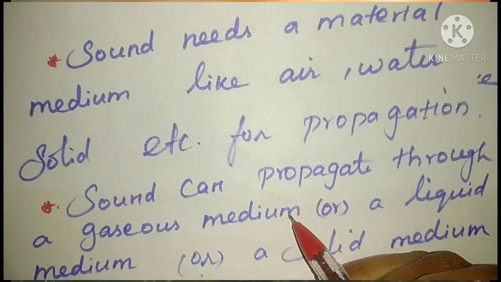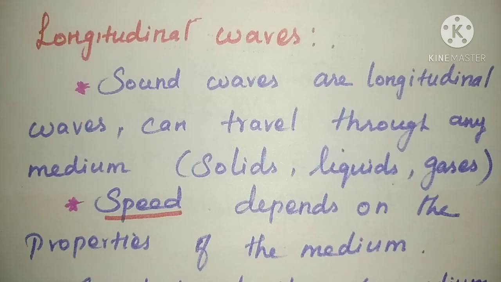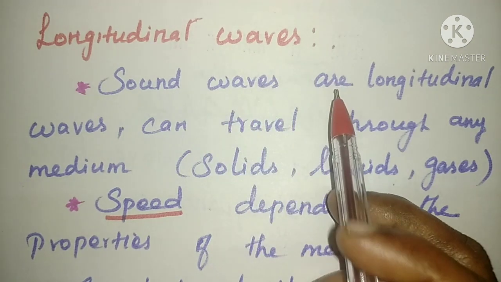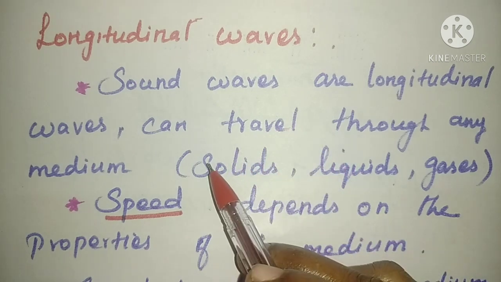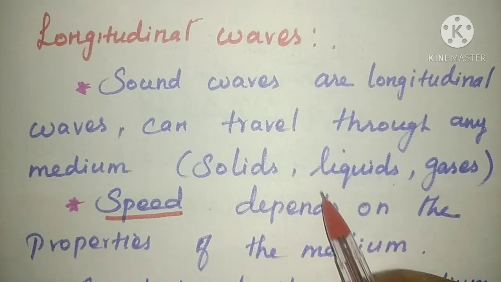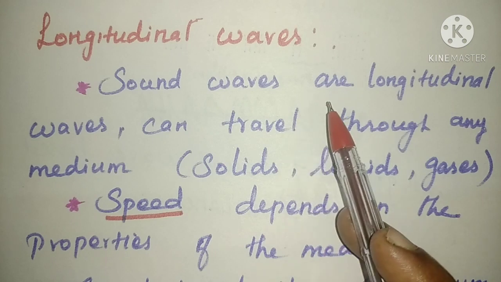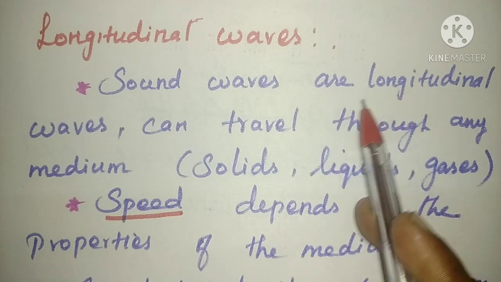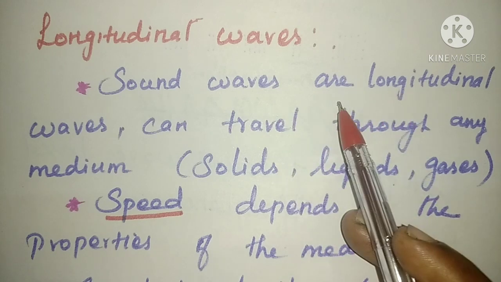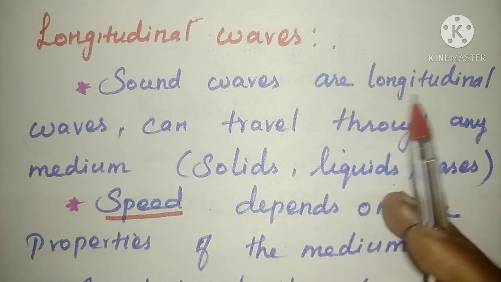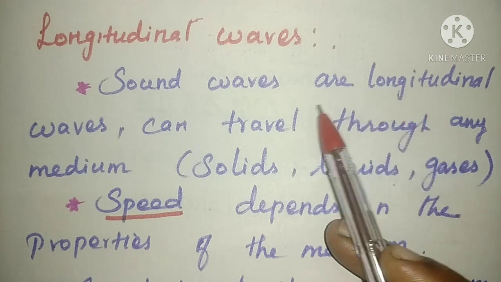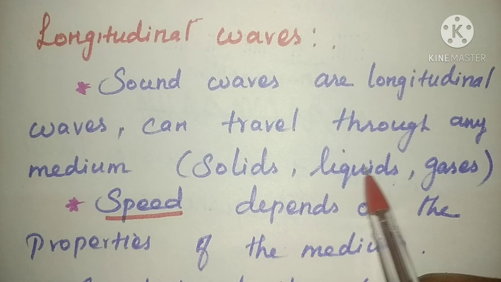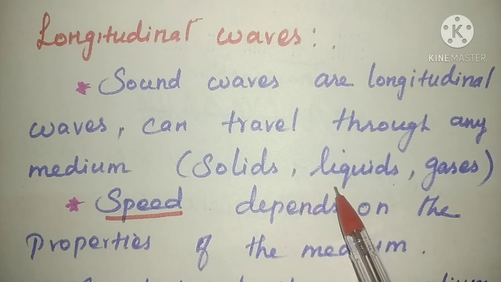Sound waves are longitudinal waves. It can travel through any medium, solids, liquids and gases. You all know that there are two types of waves, transverse waves and longitudinal waves. So here sound waves propagate in the form of longitudinal waves. Sound waves are longitudinal waves. It can travel through any medium, solids, liquids and gases.